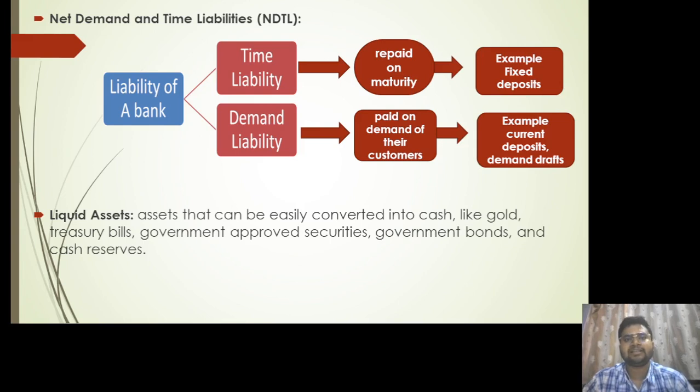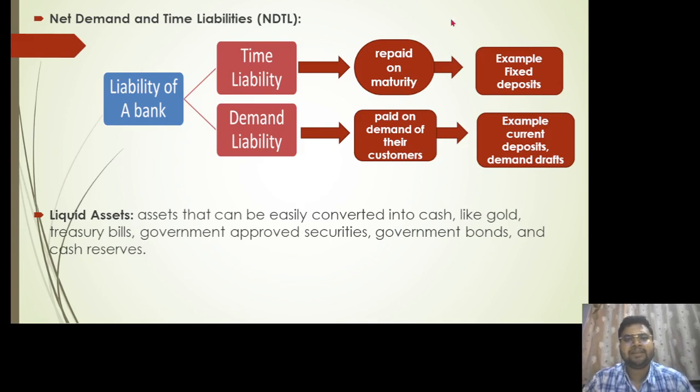What are liabilities? Let's say I have a liability to pay 1000 rupees to one of my friends after a stipulated time, let's say within 2 days or within 3 days, right? Similarly, a bank also has a liability to pay back the amount you have deposited with them, isn't it? So liabilities of a bank include time liabilities and demand liabilities. Time liabilities are repaid on maturity, whereas demand liabilities are to be paid on the demand of their customers. Whenever the customers demand it, they have to repay their customers.